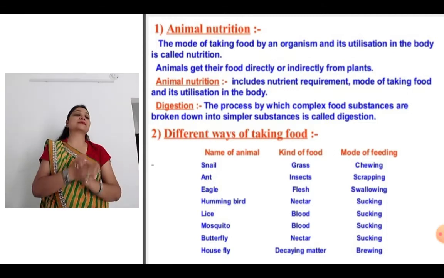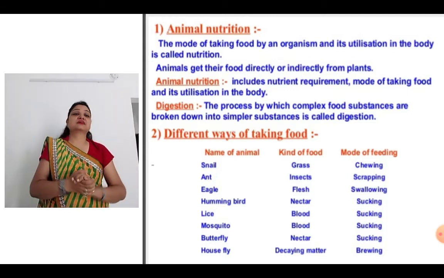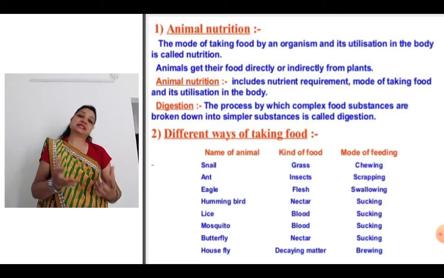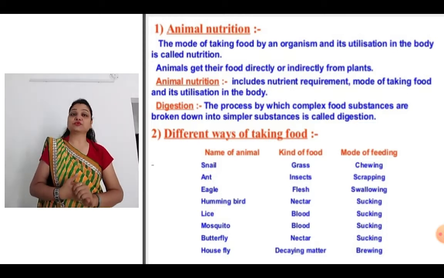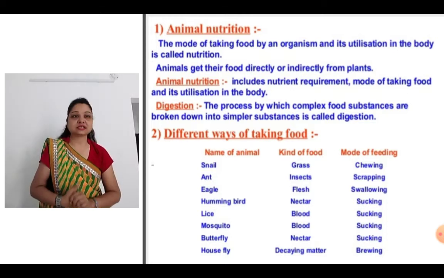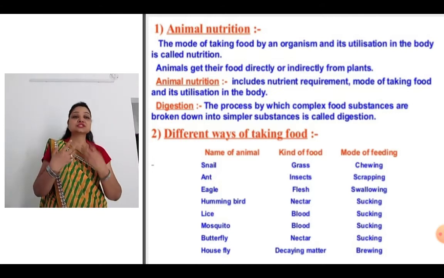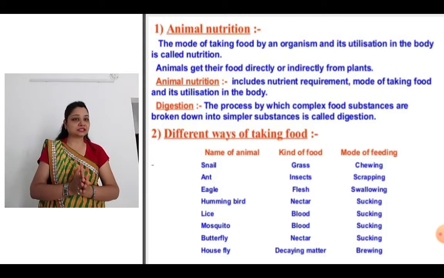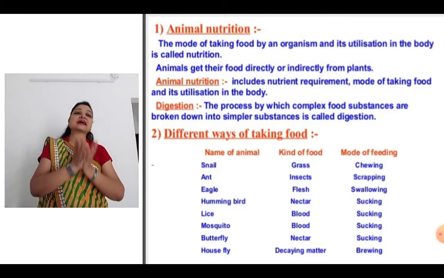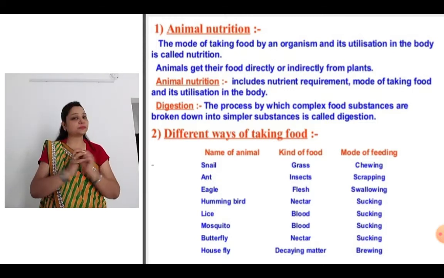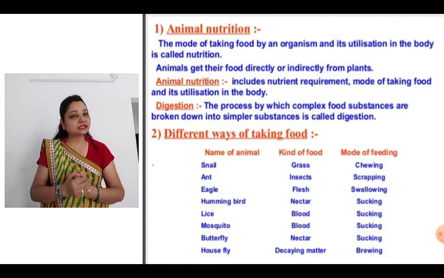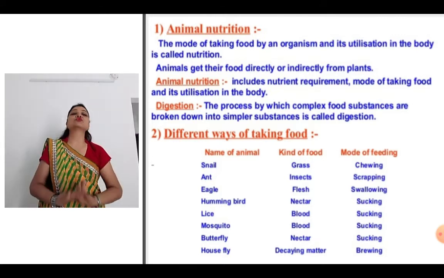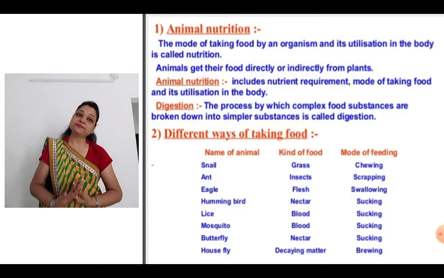The first example is the snail. You know what a snail eats? Yes, a snail is a herbivore. It eats grass and its mode of feeding is chewing. The next example is the ant. Ants eat insects and the mode of feeding is scraping. Next is the eagle. It eats flesh and the mode of feeding is swallowing.